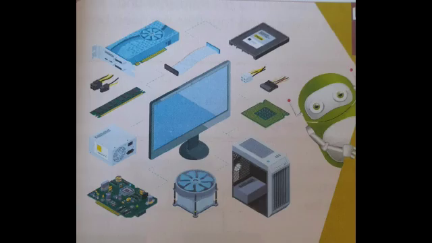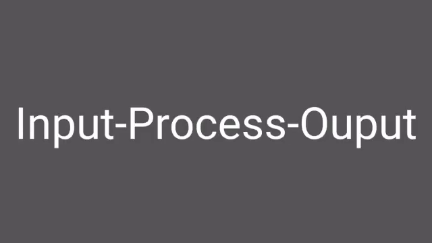In the first lesson, we have learned that the computer works on the principle of the input, process, output model, right? The first chapter we have learned about it. The input, process, output model accepts the data, processes it and gives the result. Input devices are used to get data into the system.